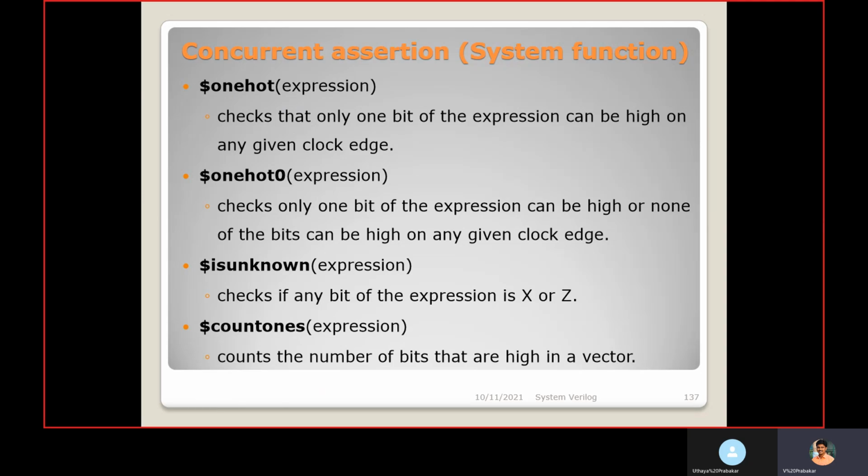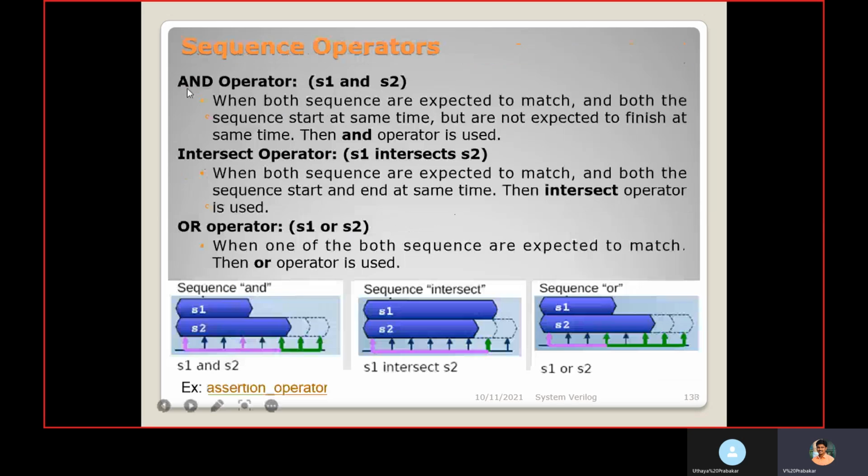In sequence operators, there are 3 operators. The first is the and operator. This is sequence 1 and sequence 2. You put the and operator between these 2 sequences, and both the sequences are expected to match, and both sequences start at the same time, but are not expected to finish at the same time.